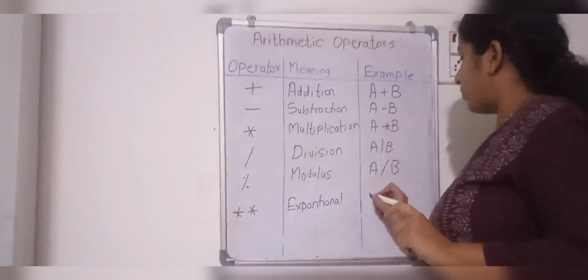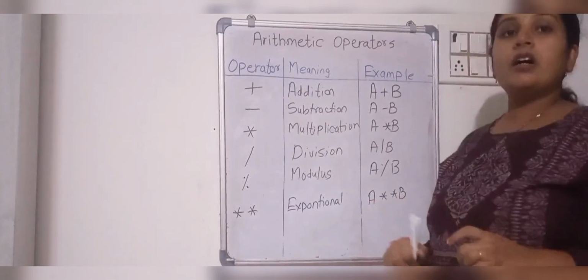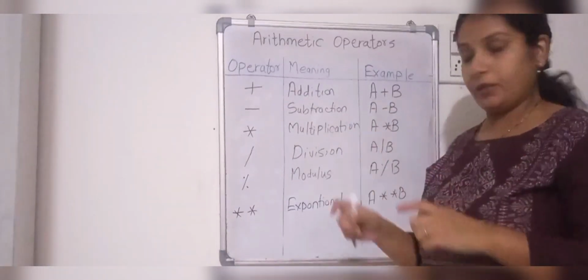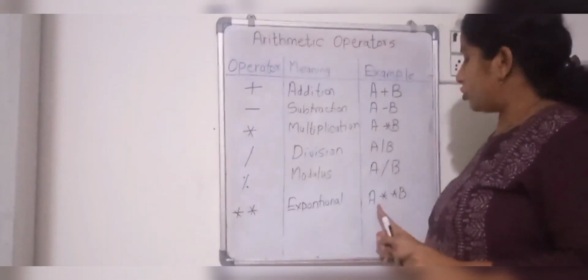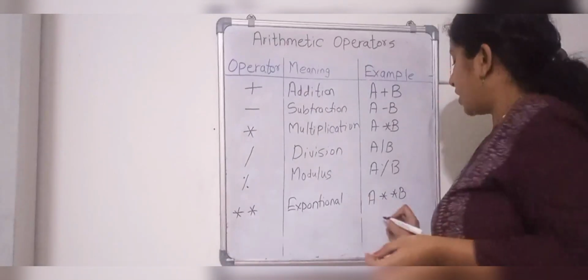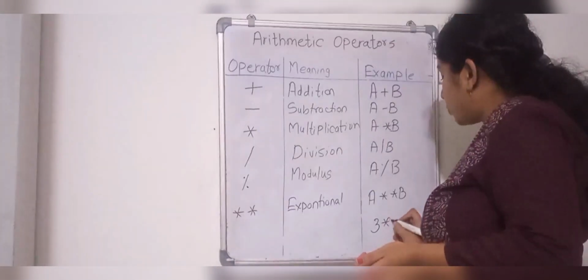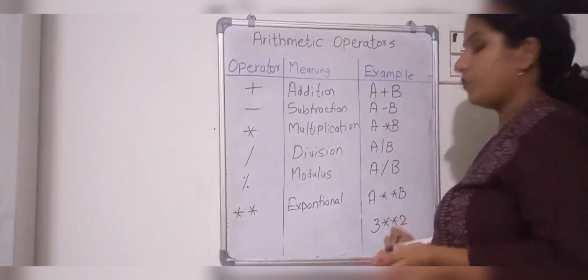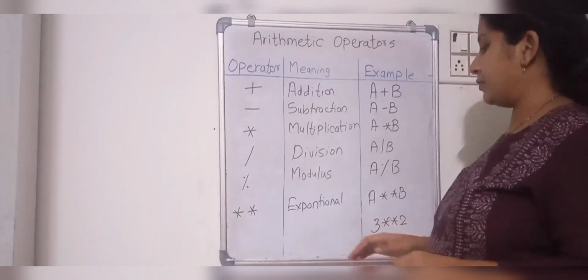You can use it when, suppose, you want to write a to the power of b, a raised to b, then you can write the expression like this. So this is our exponential. Let's take the example. Suppose you are finding out the square of 3. So here 3 will be one value, exponential 2. So 3 raised to 2, you can solve in Python like this.